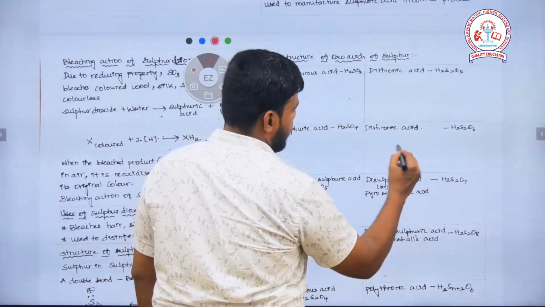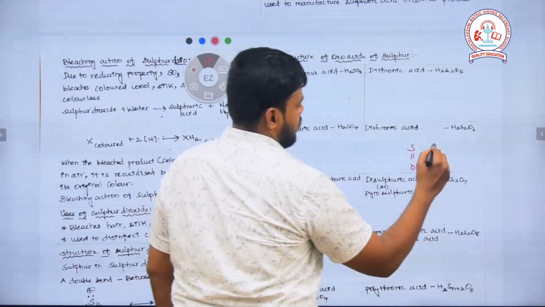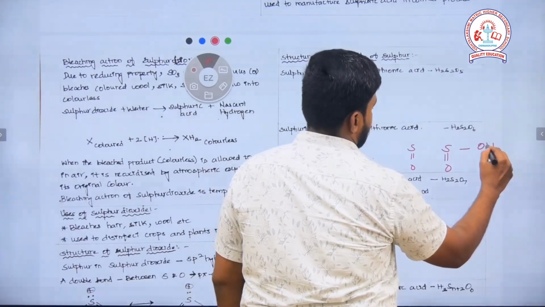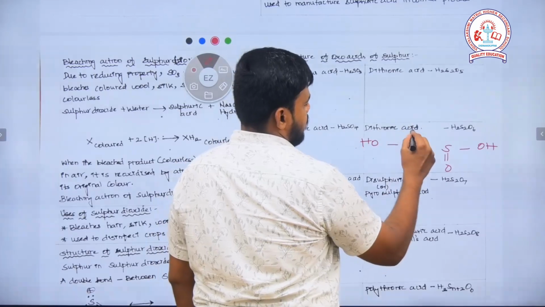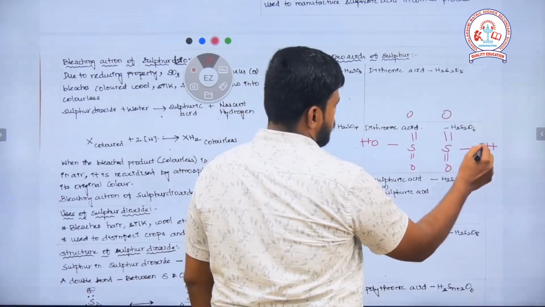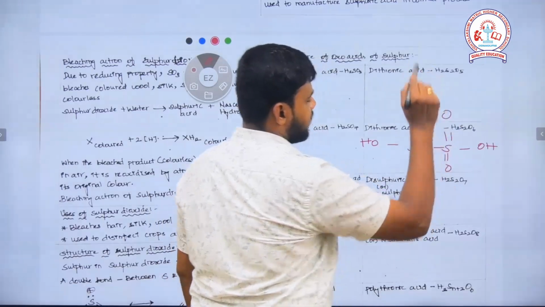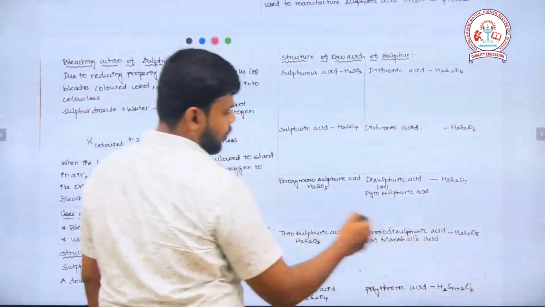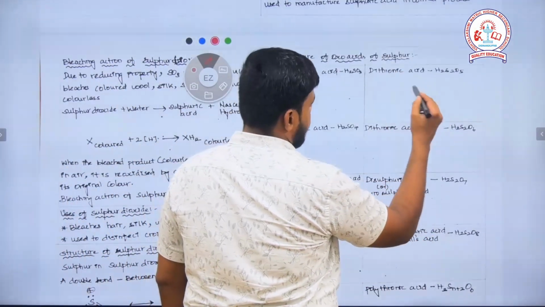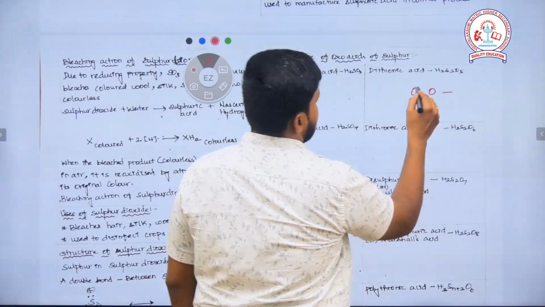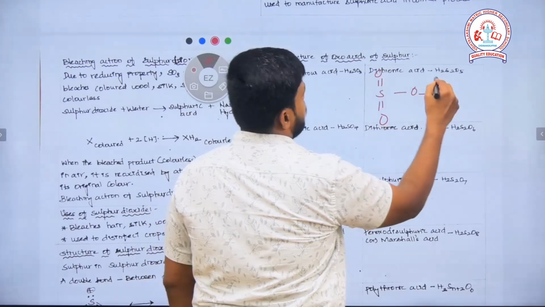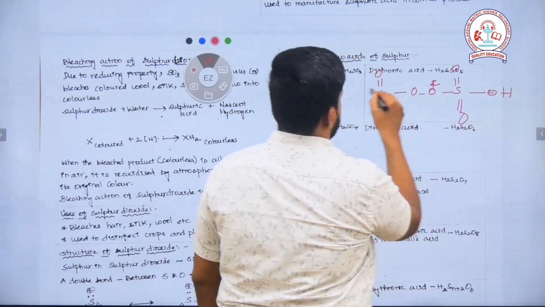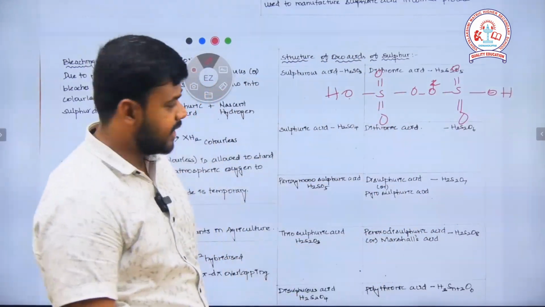Next one, H2S2O7. I'll write here. Okay. S double bond O, S double bond O, OH, OH, double bond O, double bond O. So totally here it is 6 oxygen, 1 oxygen will be present in between. Okay, so this is H2S2O7. The next one is H2S2O8. Okay, H2S2O8 is, we have a peroxide linkage and S double bond O, S double bond O, S double bond O, S double bond O, then OH, OH. So this is H2S2O8.